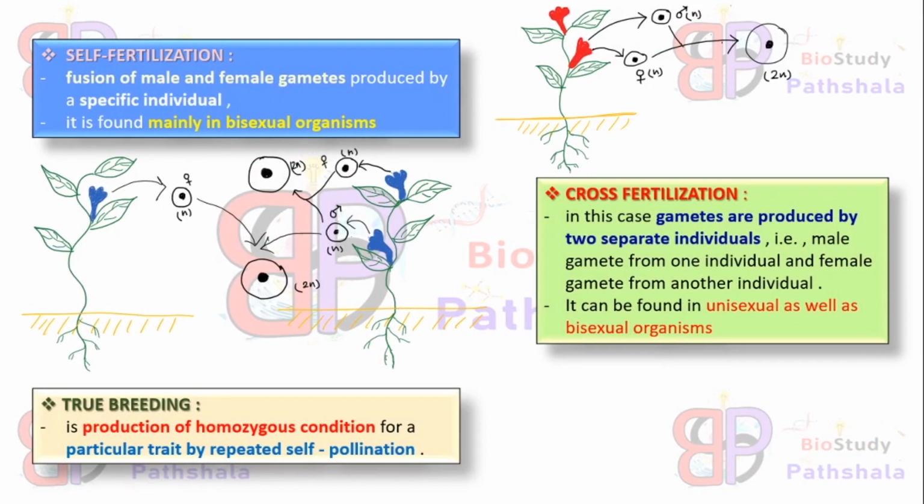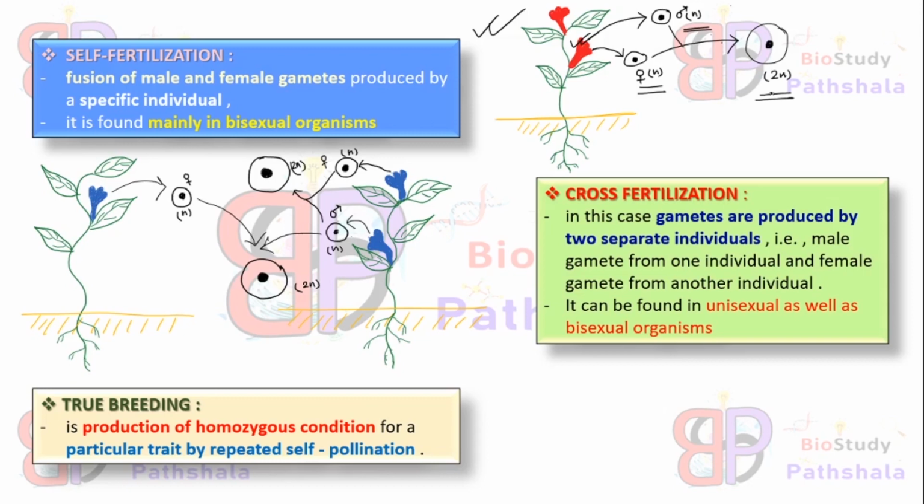So next one is self-fertilization, cross-fertilization, and true breeding. What is the meaning of self-fertilization? Self-fertilization means fertilization occurs by itself. If we consider this plant, it shows the gametes from this flower. One is a male gamete and the other one is a female gamete, fused to form a diploid body. It is called self-fertilization. That means the male and the female gametes produced by a specific individual, and the fusion of these male and female gametes is known as self-fertilization, and it is found mainly in bisexual organisms.